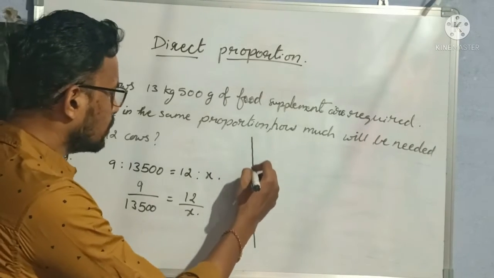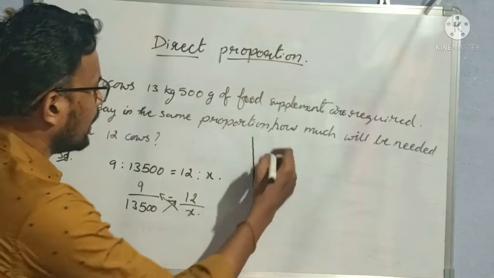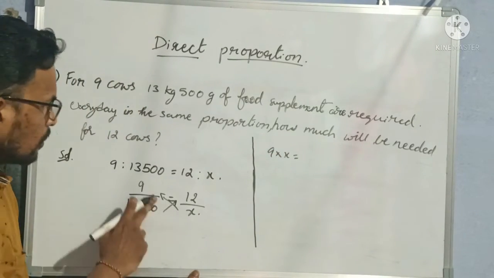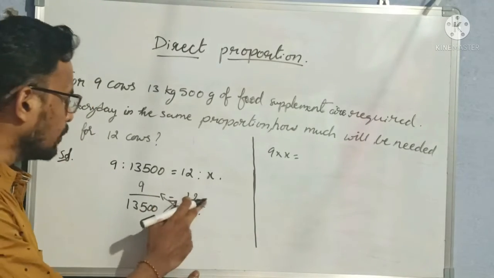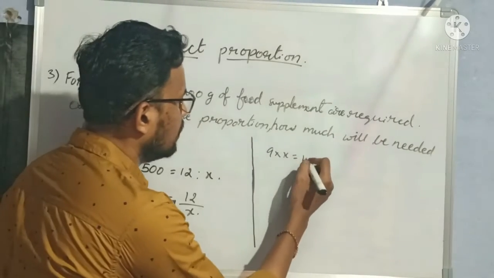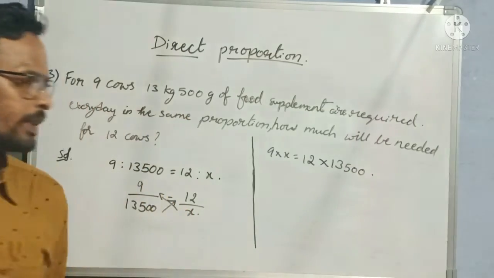Now what you have to do? Cross multiplication, right? So 9 into x is equal to, means 9 should be multiplied by x and 12 should be multiplied by 13,500. So that is equal to 12 into 13,500.